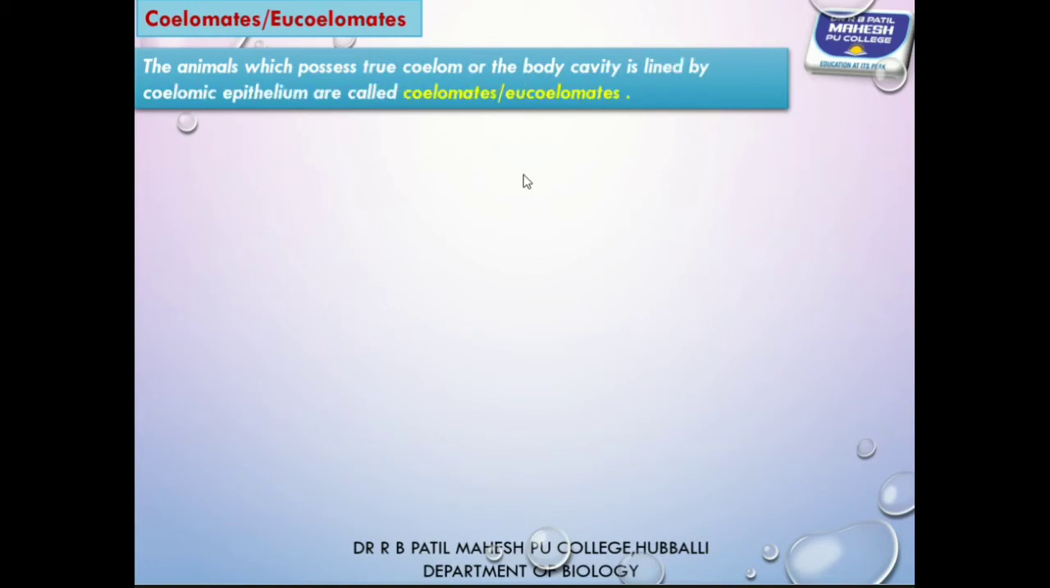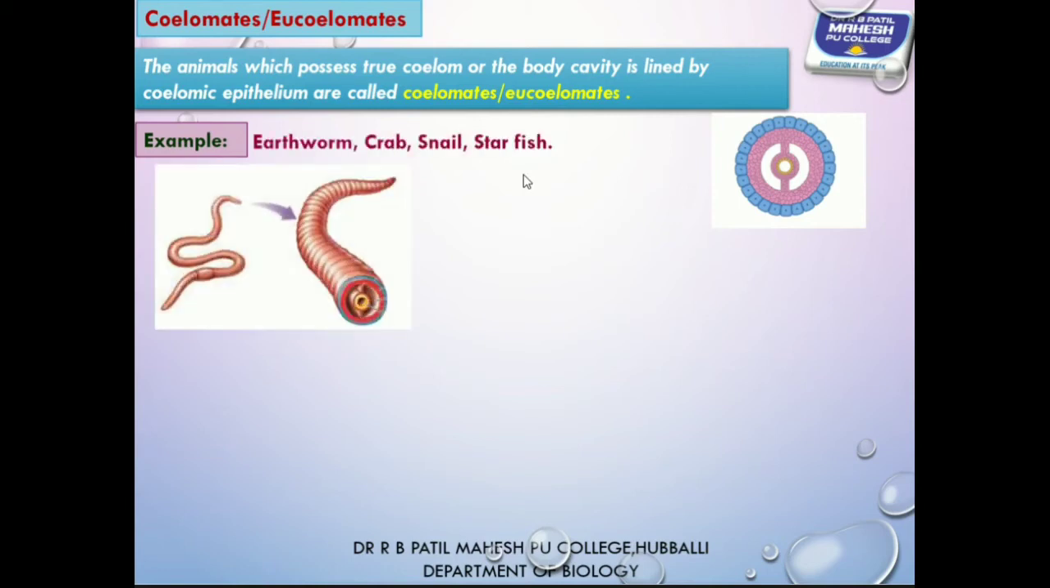Next one, eucoelom, the true body cavity. Animals which possess a body cavity, and the body cavity is lined by coelomic epithelium or mesodermal epithelium. So the cavity is present, and that cavity is lined by mesodermal epithelium. Example: phylum Annelida onwards, all exhibit eucoelom.